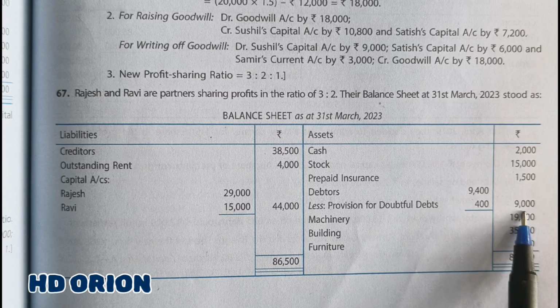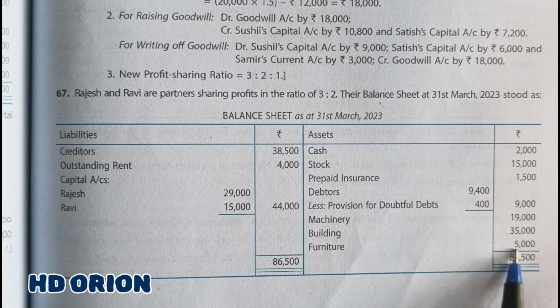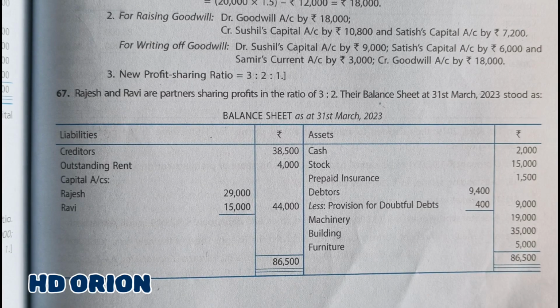In the outer column it is 9,000, machinery rupees 19,000, building rupees 35,000, and furniture rupees 5,000. Grand total is 86,500.